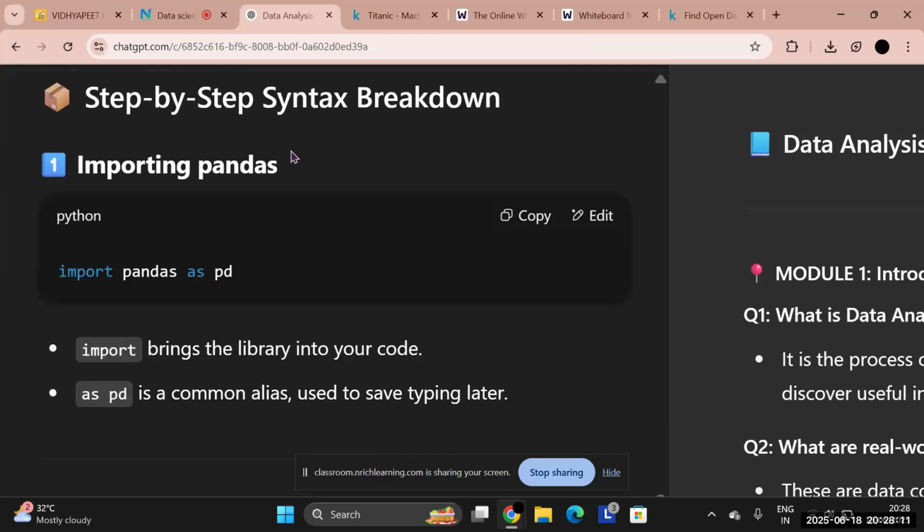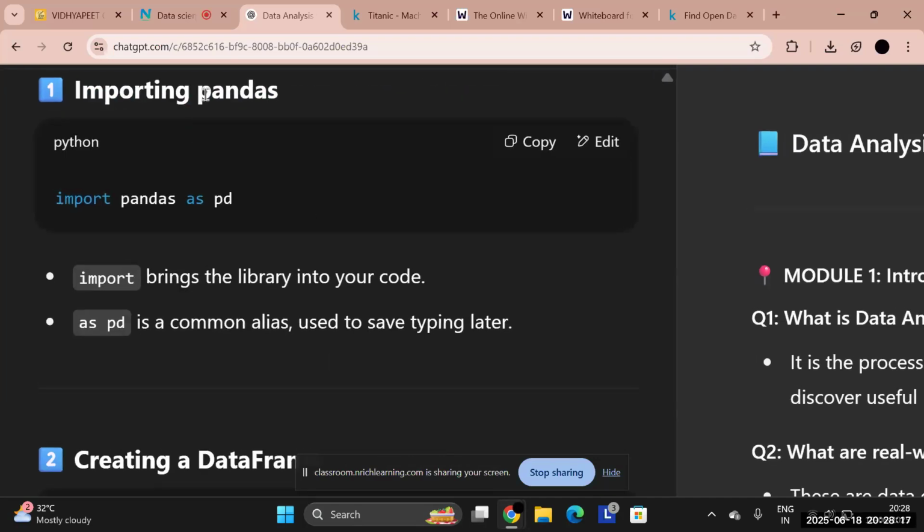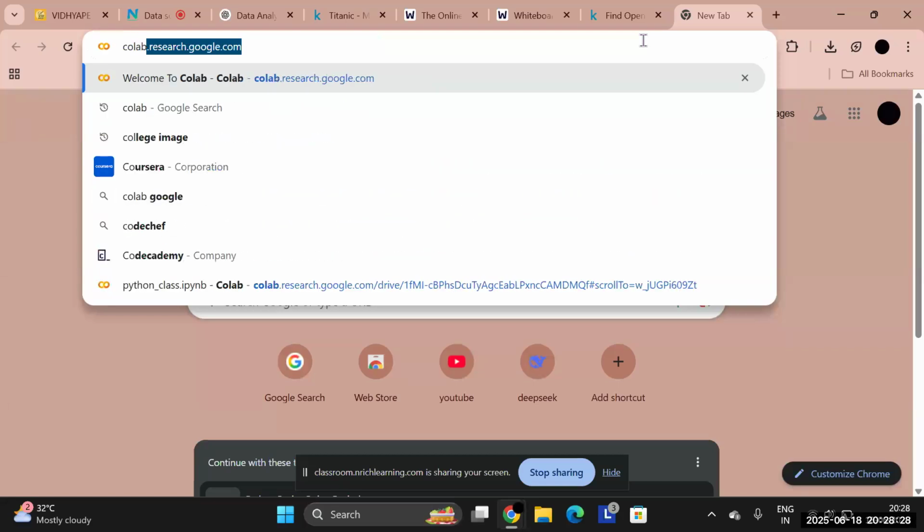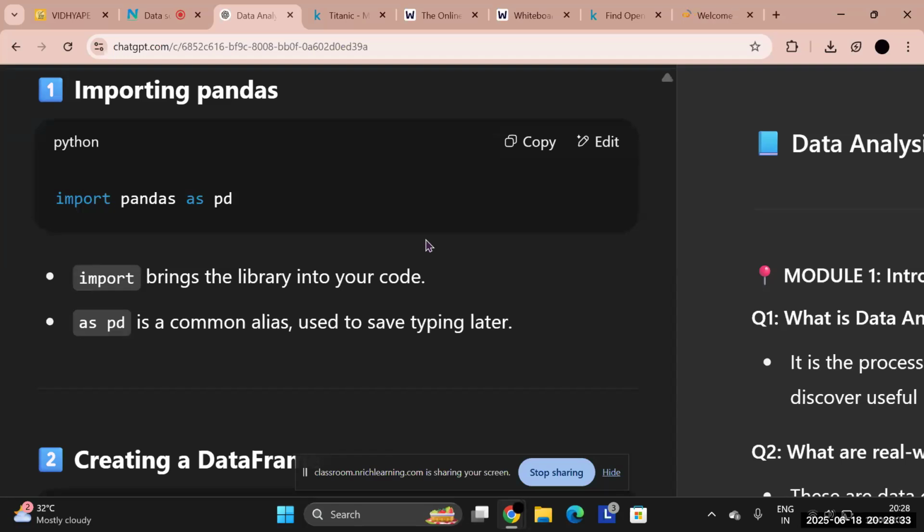Now this is a very simple breakdown I've made for you. When you start using the pandas library, how would your computer or your Google Colab sheet know that you're starting with pandas? First you tell the computer or Google Colab that I am going to use pandas. Now this is basic English. How do we say that to a computer? We use this keyword, which is import. So we write import pandas as pd.